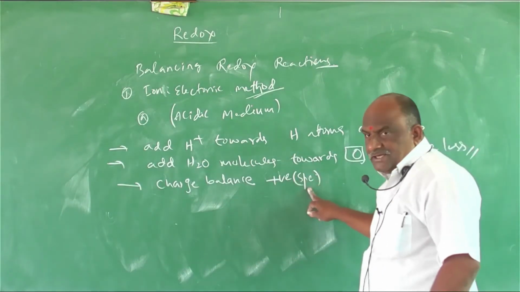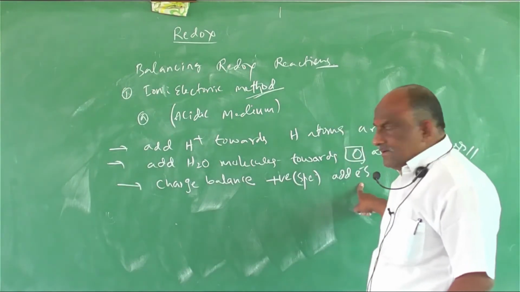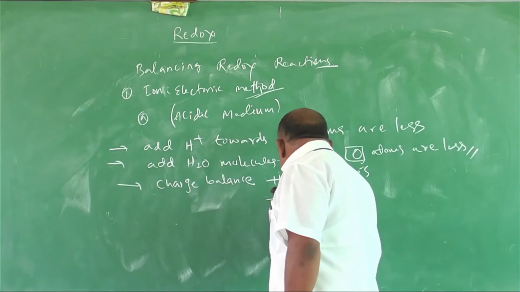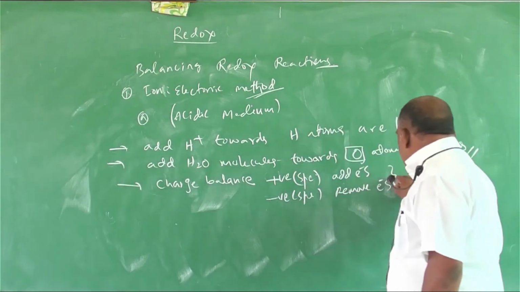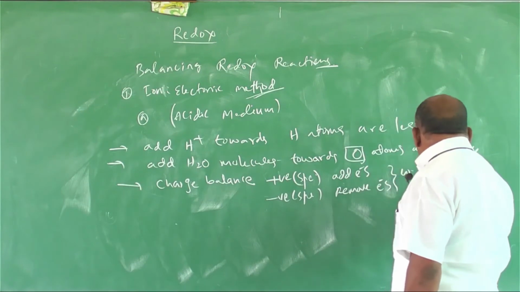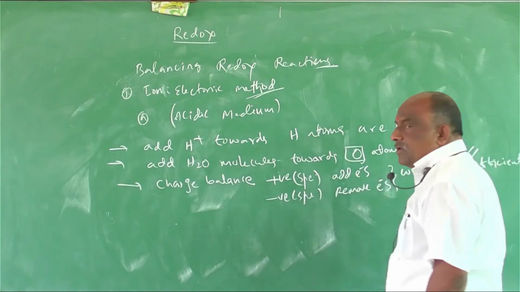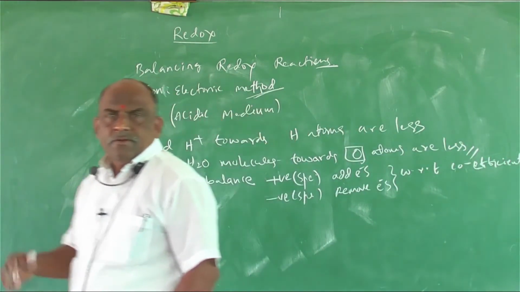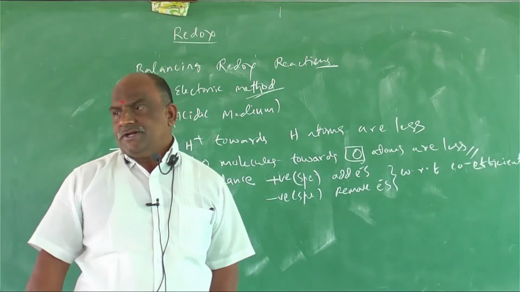For positive species, add electrons. For negative species, remove electrons with respect to the coefficient. Don't neglect the coefficient.